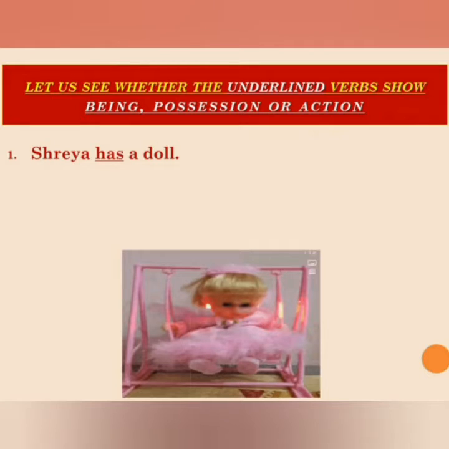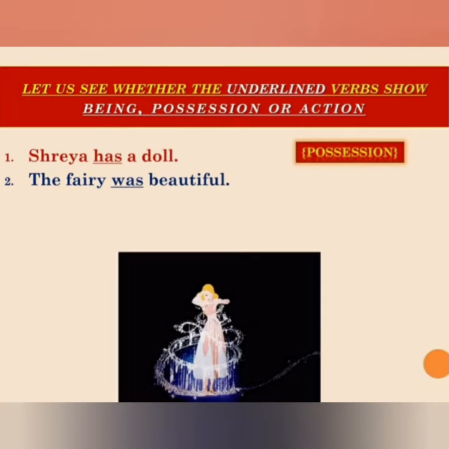Let us see whether the underlined verbs show being, possession or action. Here, first example, Shreya has a doll. Here we have verb has. And as you all know, verbs has, have, had show us the possession.